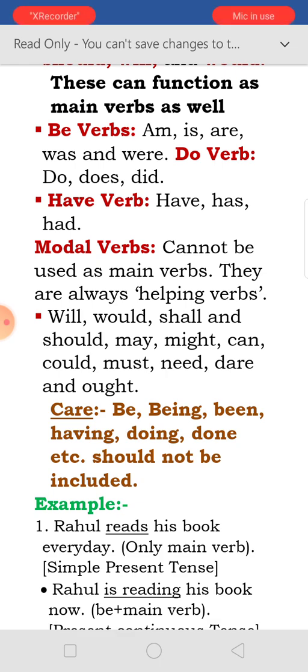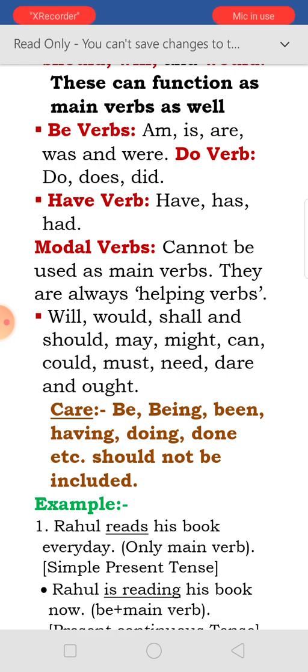Do verb: do and does is the present form and did is the past form. Have verb: have and has is the present form and had is the past form. Have is used with I, we, they and the plural numbers. And has is used with the third person singular number. He has, she has, like this.